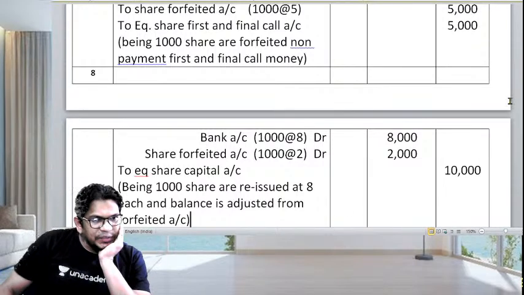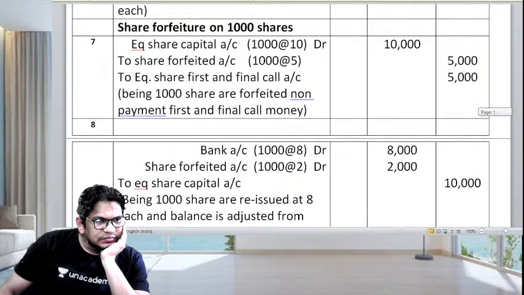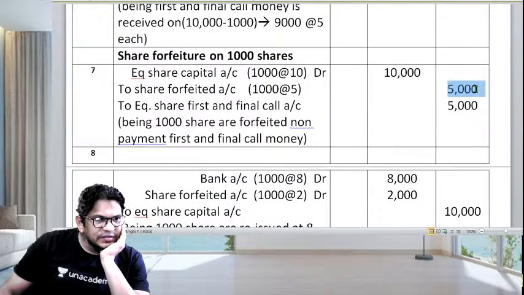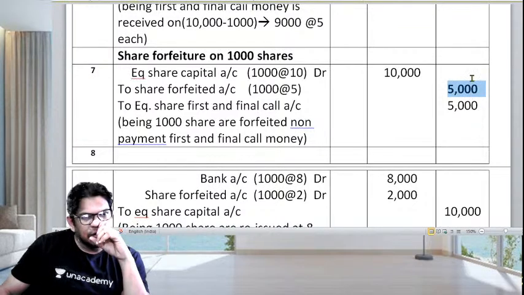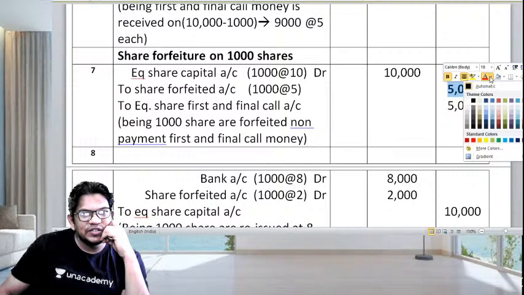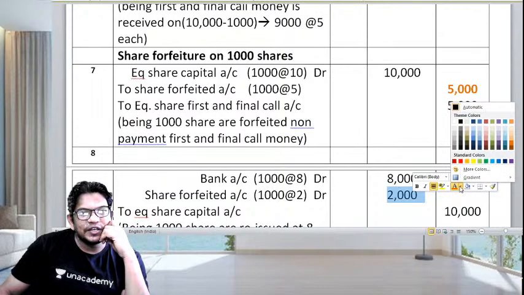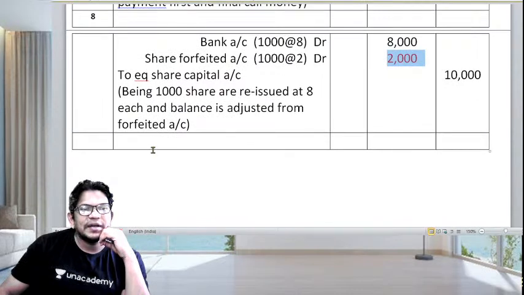So guys, just have a look on the problem. Total balance in the forfeited was how much? 5,000, right? 5,000 was the balance, because the previous owner who had applied has paid this 5,000. How much have we utilized out of this? We have utilized 2,000 for second time reissue. What is the balance we have?